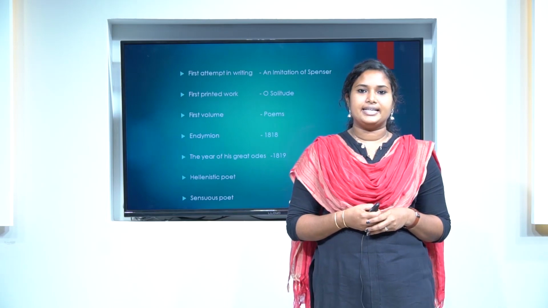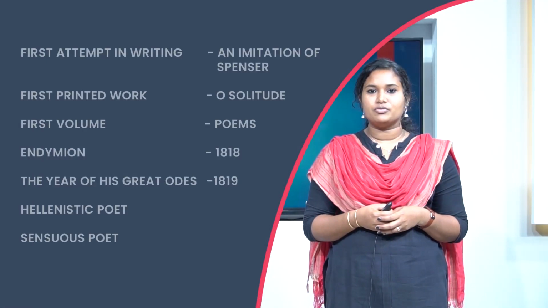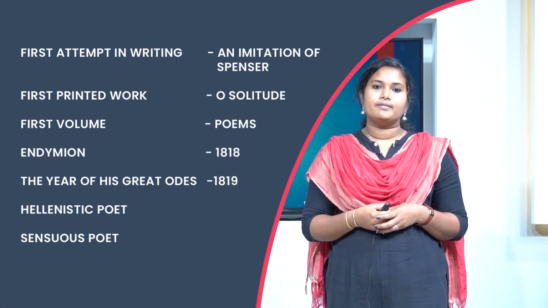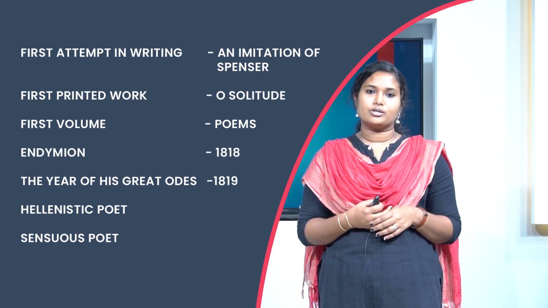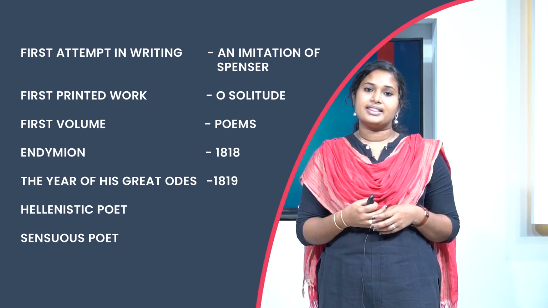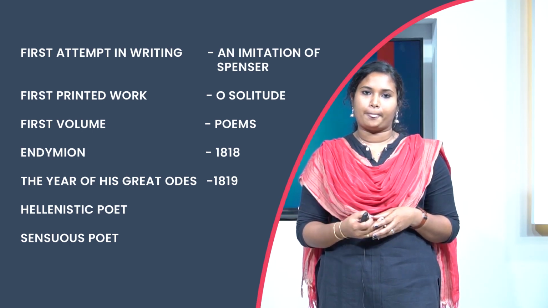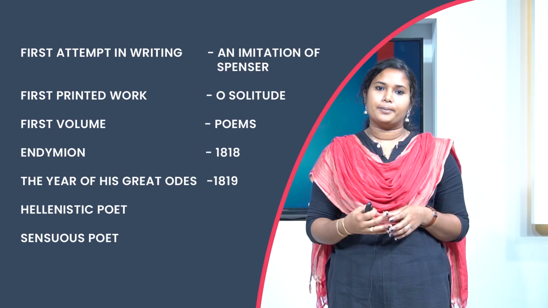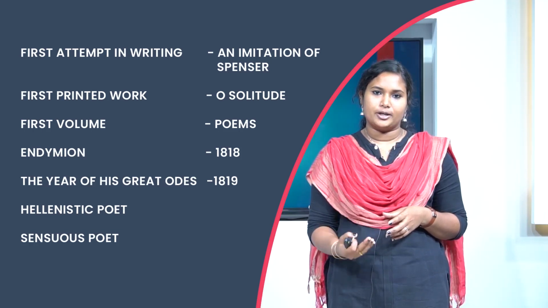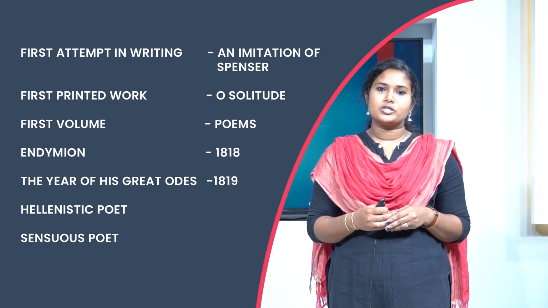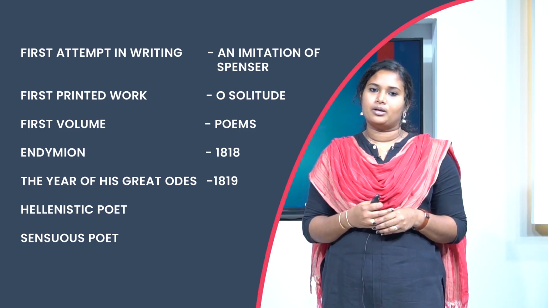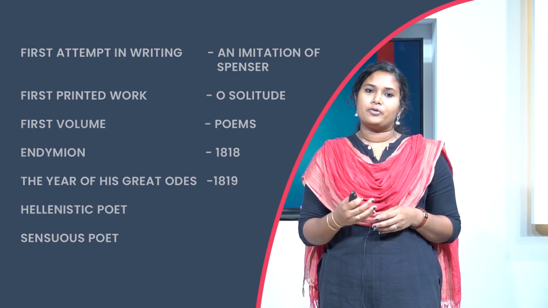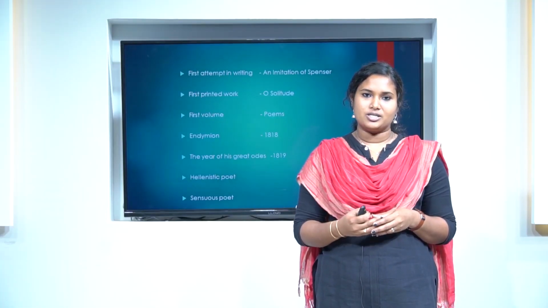When Keats was 19, he made his first attempt at writing verse, an imitation of Spenser. With the help of his friend Leigh Hunt, who published Keats' sonnet O Solitude in his magazine The Examiner in 1815. Then came the first volume, Poems, in 1817. The lengthy poem Endymion was published in 1818 by Taylor and Hessey, which begins with the famous line, "A thing of beauty is a joy forever." The same year, he met Fanny Brawne.